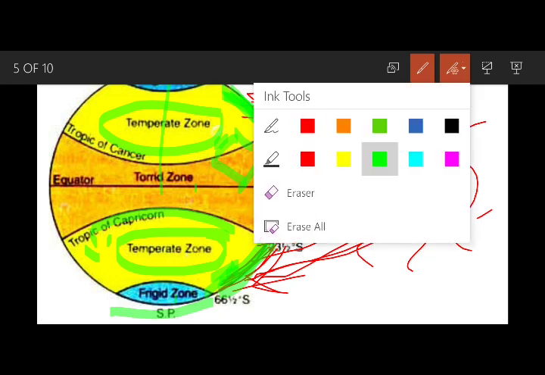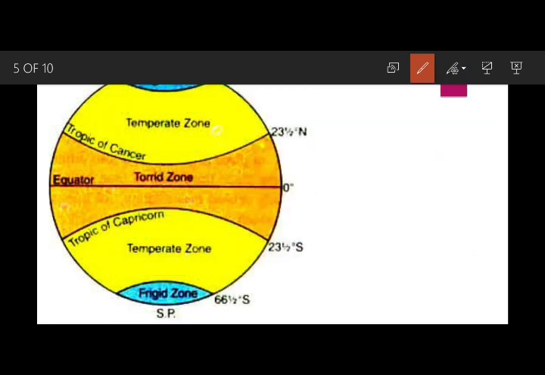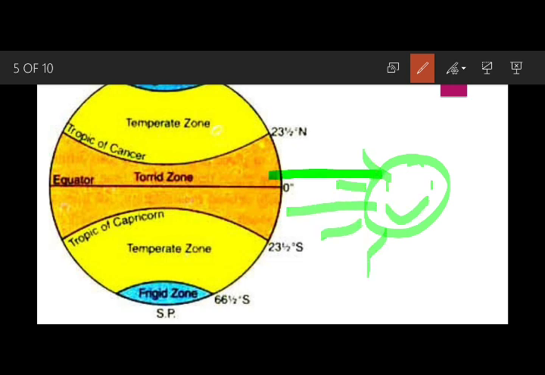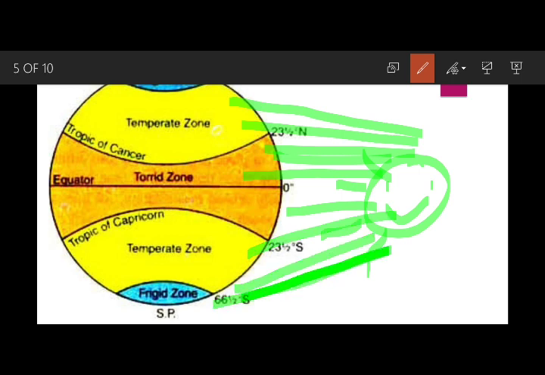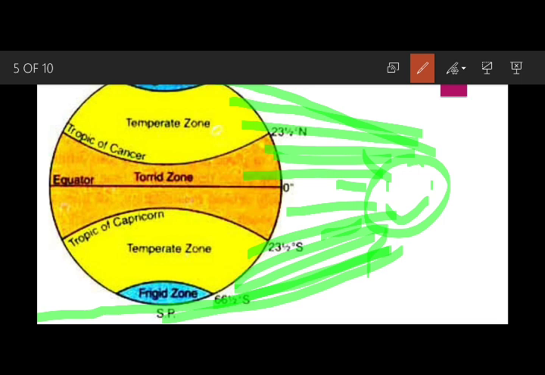And then the last one. The sun rays are slanting here, but see, on reaching the frigid zone these rays become too slant and they do not reach the frigid zone. They are not able to reach here at all in this region. The upper one is also unable to reach.